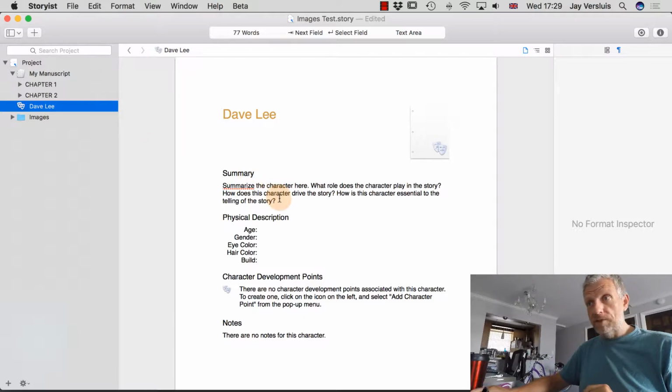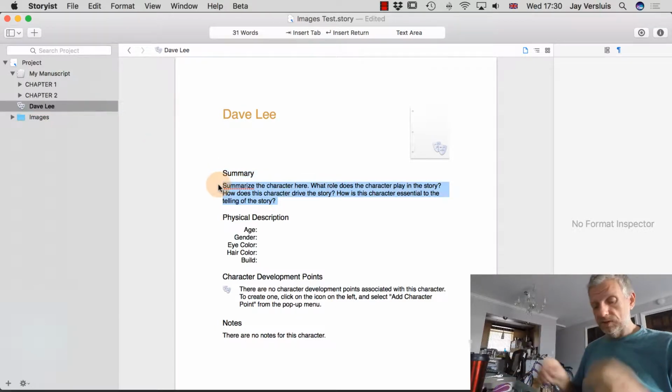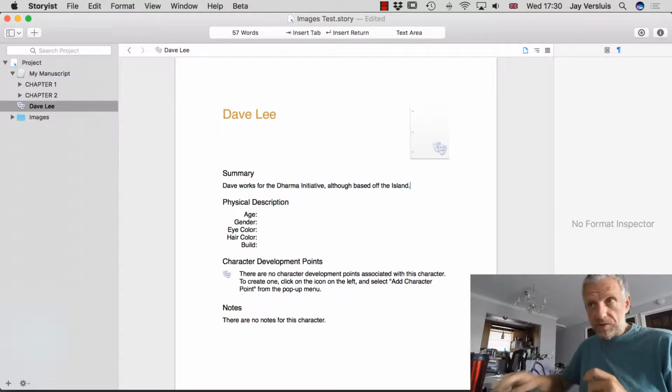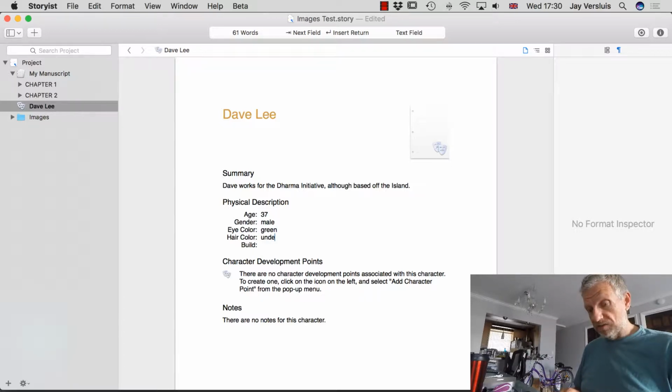And we can describe the character here. For example, give him a summary. Dave works for the Dharma Initiative, although based off the island. You can give him the physical description here, say he's 37 and male and his eye color is green, and his hair color is undefined. Many of our hair colors are undefined. Build, we'll say couch potato. There we go. And now we get to the character development points.